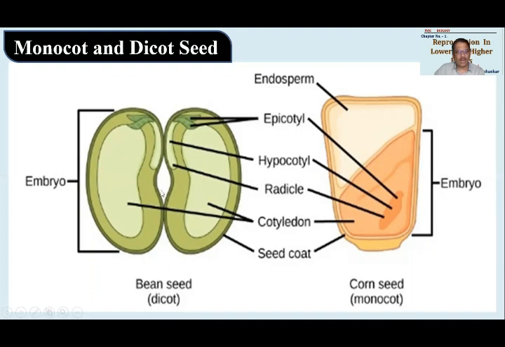You could see there are two halves available of seed. There is only one half in the seed. There is endosperm available here in monocot. There is no endosperm persisting, but there are two cotyledons available. Okay, so these are the different structures that are developed. Now, some conditions are there apart from normal fertilization, but those conditions and rest of the things will try to keep it for our next time lecture. Okay, so